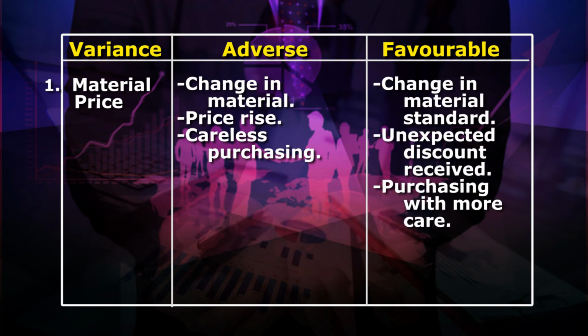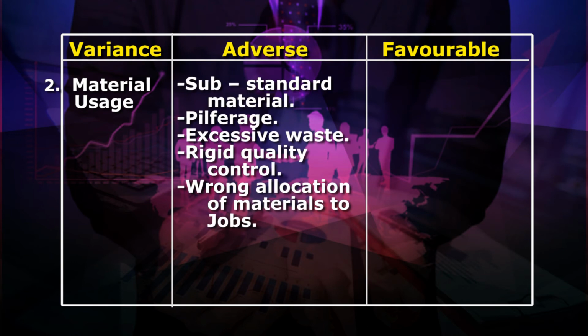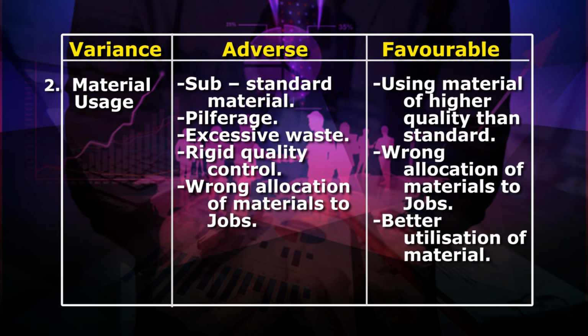For favorable material price variances: number 1, change in material standard; number 2, unexpected discount received; or number 3, purchasing with more care. For adverse material usage variance: number 1, substandard material; number 2, pilferage; number 3, excessive waste; number 4, rigid quality control; or number 5, wrong allocation of materials to jobs. For favorable material usage variance: number 1, using material of higher quality than standard; number 2, wrong allocation of materials to jobs; or number 3, better utilization of material.